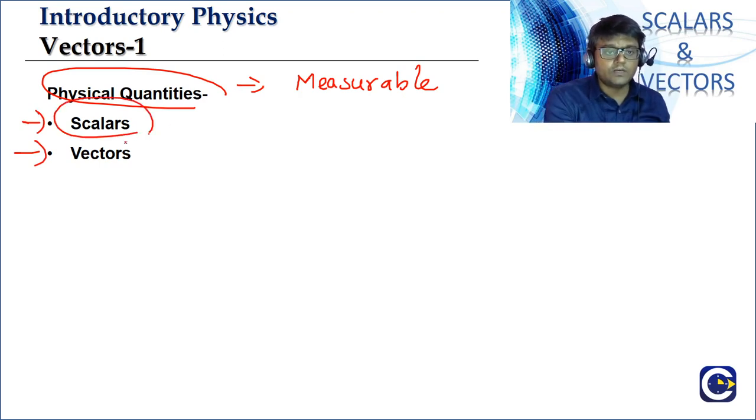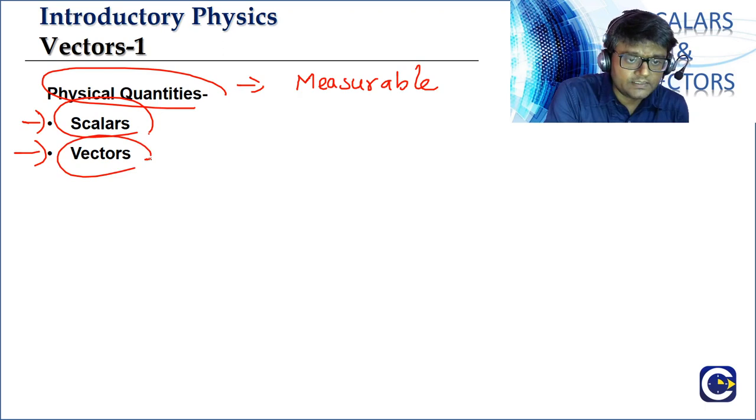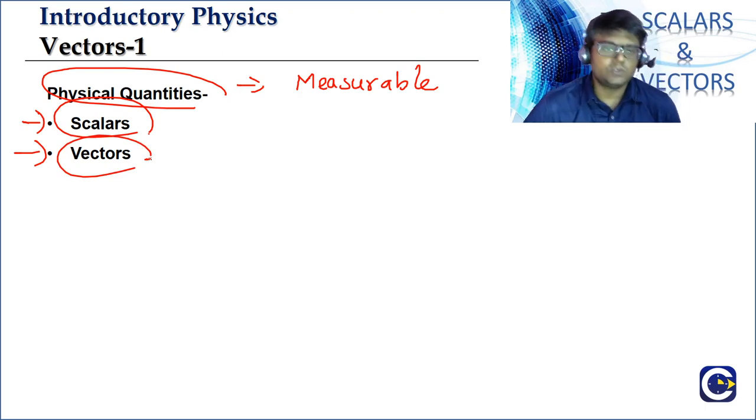Now, when we look at the physical quantities, they can be categorized into these two sets. One set of physical quantities, which we call scalars, and another set which we call vectors. What is the difference between these two? I'll give you an example so that we can understand how the difference exists between the scalar quantities and the vector quantities.